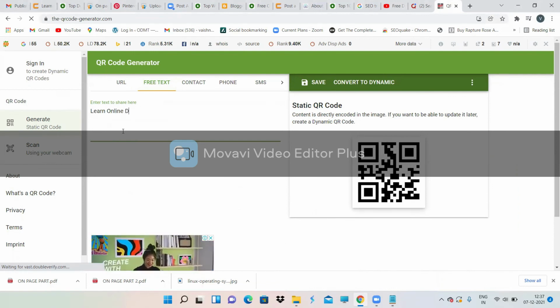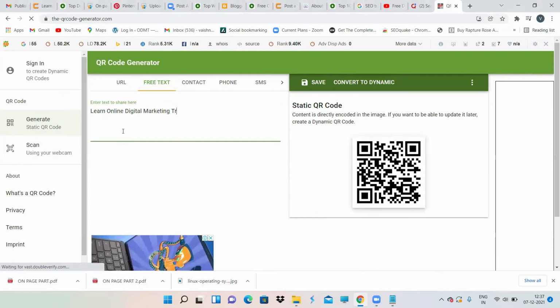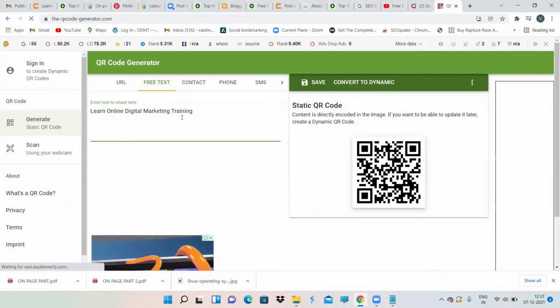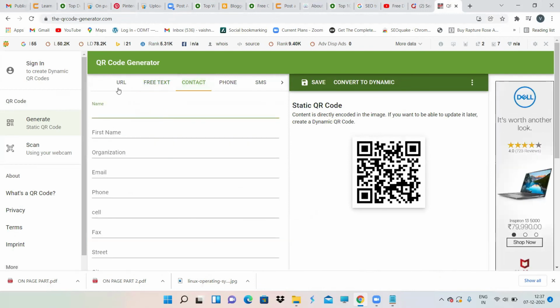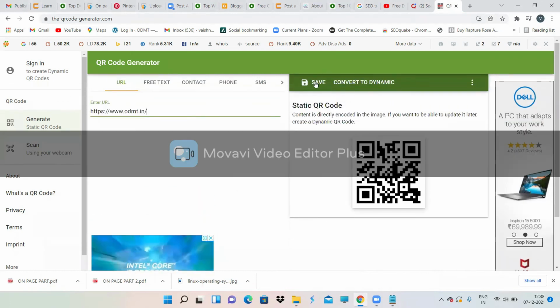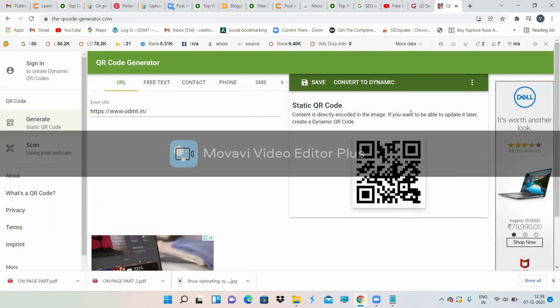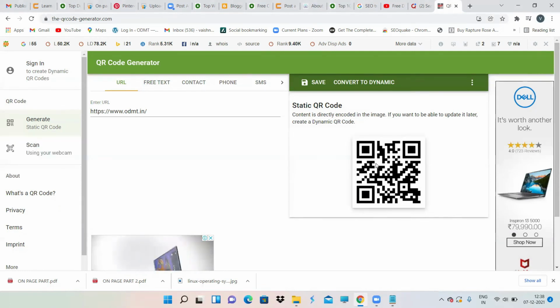Learn online digital marketing training. So this is my free text. If you want to add all these details, you can just add them, but it's not required. Now click on the save button. However you want to save, you can save it and keep it on your laptop, but for now I'm not saving. Now if you scan this code directly, you'll be logging into the ODMT website.